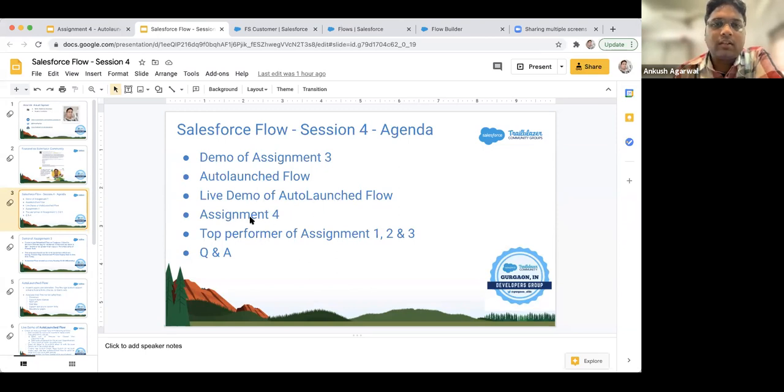And then today's session's assignment, which will be based on auto launch flow. And then we'll mention the names of top performers, and most probably two of them will get the certification voucher, and at the end we'll take questions and try to answer them.